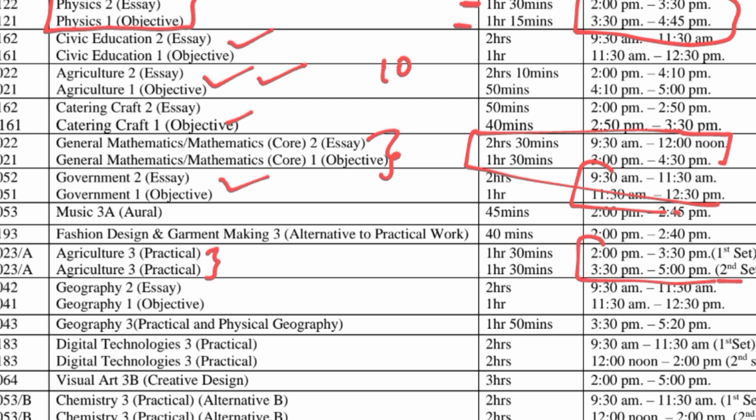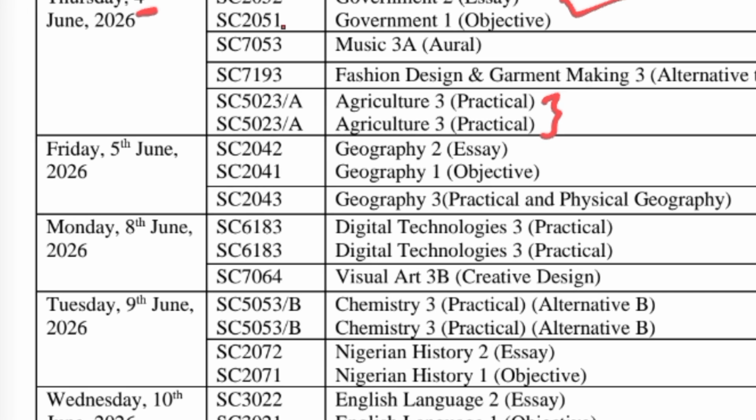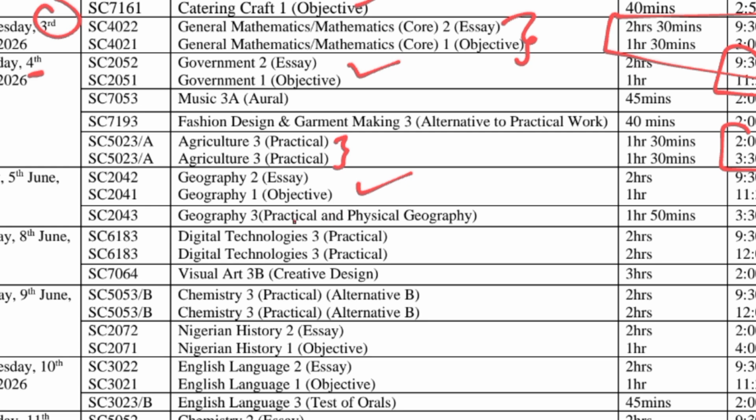See the timing here. So if your school is very, very large, like you have a large number of science students, there will be 2 sessions. So first and second set. The next one on Friday, 5th of June, you have geography, essay and OBJ. Then you have geography 3, practical parts. So that is 1 hour 15 minutes.